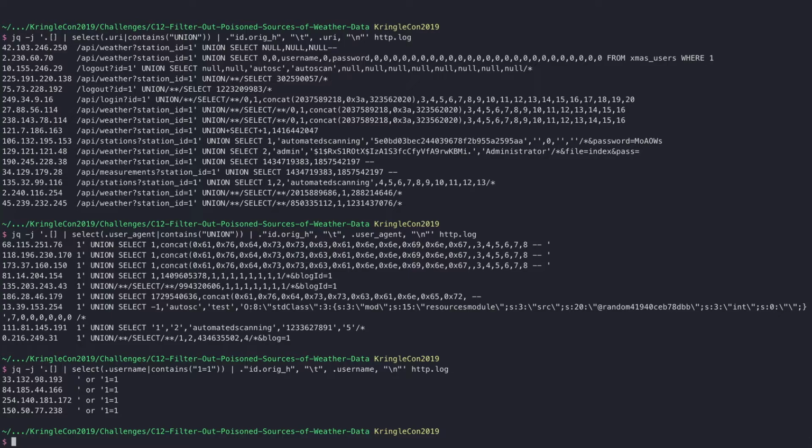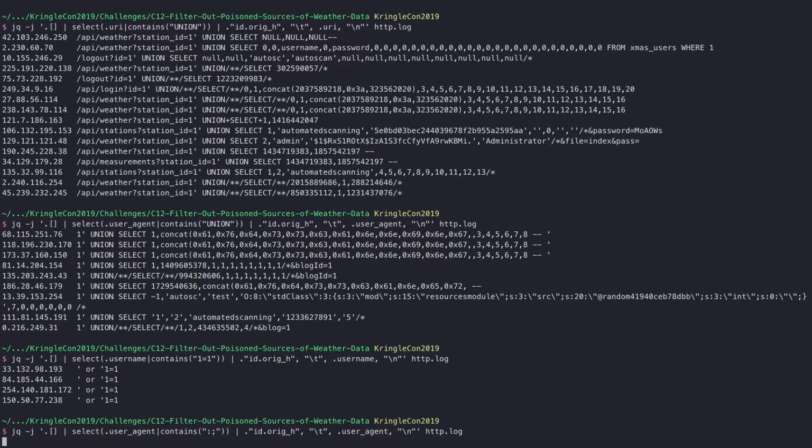Okay, so next up, moving on to Shellshock. Shellshock has a specific structure on how it exploits, right? I'll basically run my search query, and you'll see on the output what the particular string is that's being used by Shellshock to execute its behavior. So searching for a colon and then a semicolon in the user agent field, and then printing the IP address and user agent is going to give us the following.